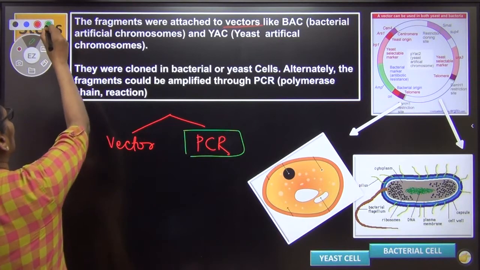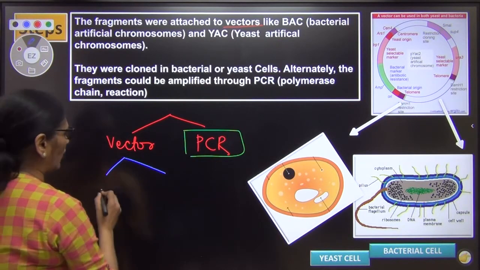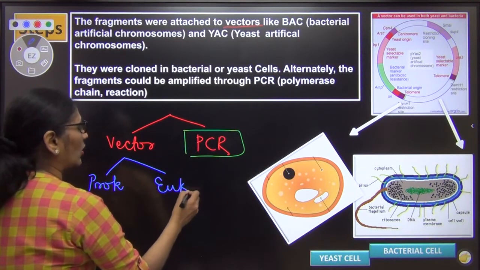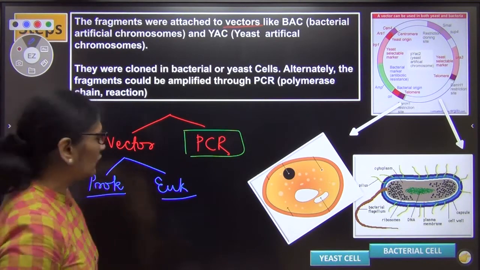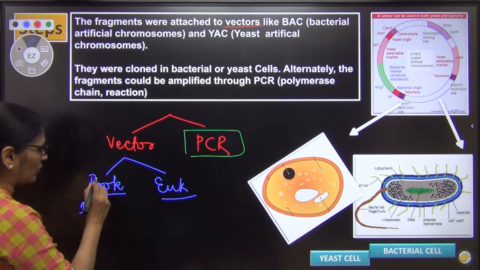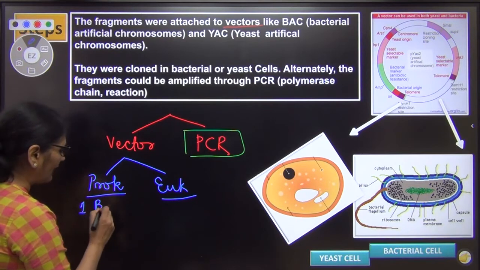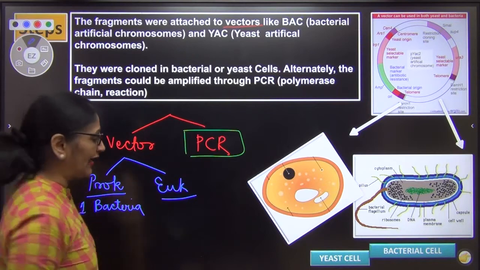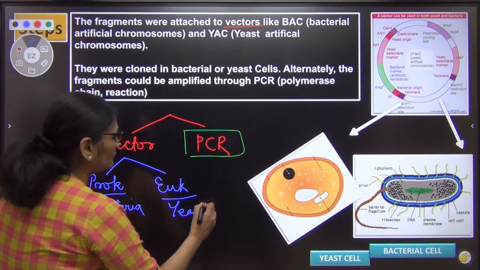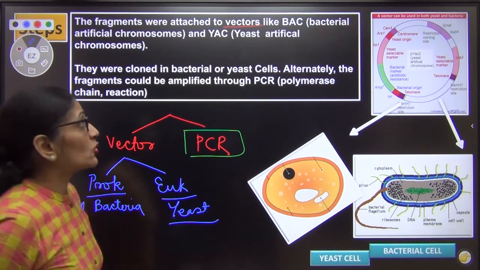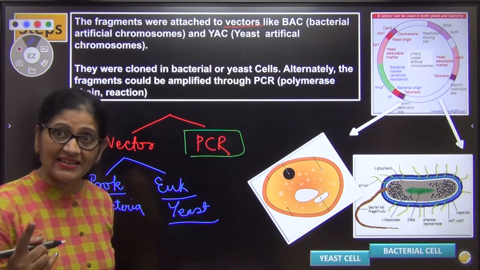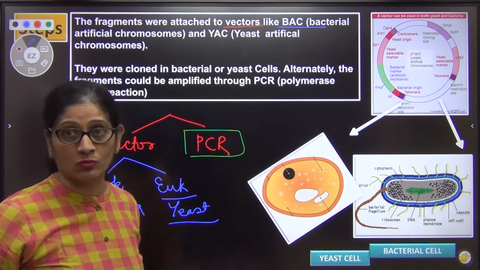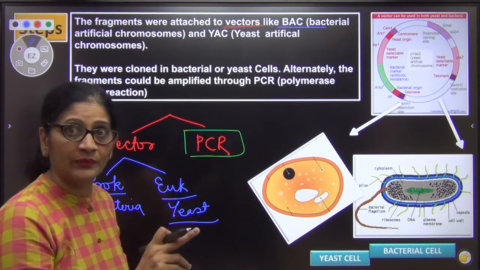When I am taking a vector, I had in mind either I can do it on a prokaryotic vector, or I can do it on a eukaryotic vector. But whatever, the vector must be unicellular. So in prokaryotes there is no problem. We know that prokaryotes are all unicellular. So I could have either used bacteria as a vector, and in unicellular eukaryotes, yeast is a good example. So either I use it in yeast. When I use bacteria as a vector, then the vector is called BAC. BAC is bacterial artificial chromosome. Why do we call it BAC? I will teach you. First you listen.